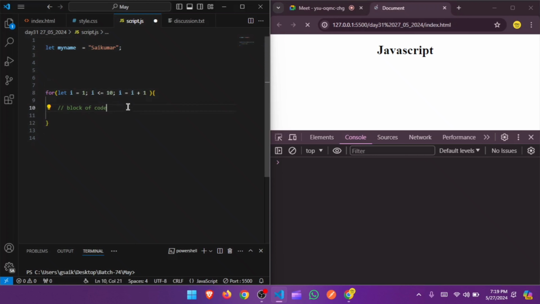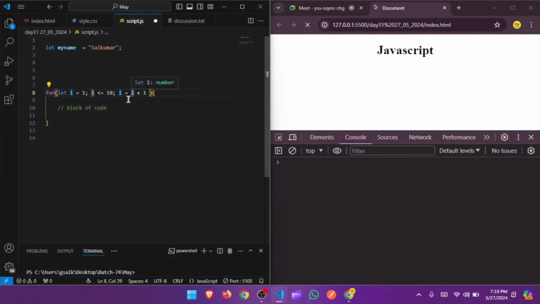That's going to print again, and after printing, it's going to increase again, i plus 1, that means 4 plus 1 is 5. 5 is less than or equal to 10, that is true, and it's going to print the same thing, and increase by 1, 5 plus 1 is 6. So here it is going to check again, 6 less than or equal to 10, that is true, and after it prints something, 6 plus 1 is 7, and 7 is less than or equal to 10, that is true.